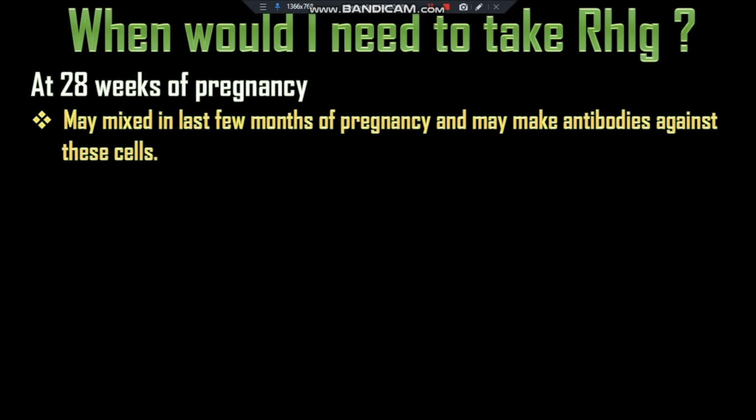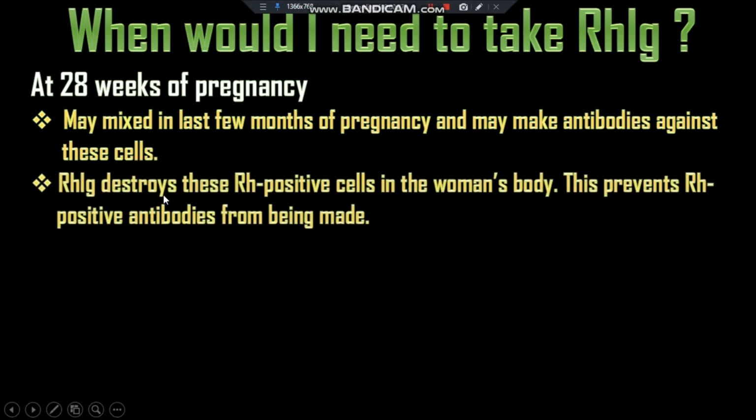A small number of Rh negative women may be exposed to the Rh positive blood cells from the fetus in the last few months of the pregnancy and may make antibodies against these cells. And Rh immunoglobulin given at 28 weeks of the pregnancy destroys these Rh positive cells in the woman's body, and this prevents the antibodies from being made.